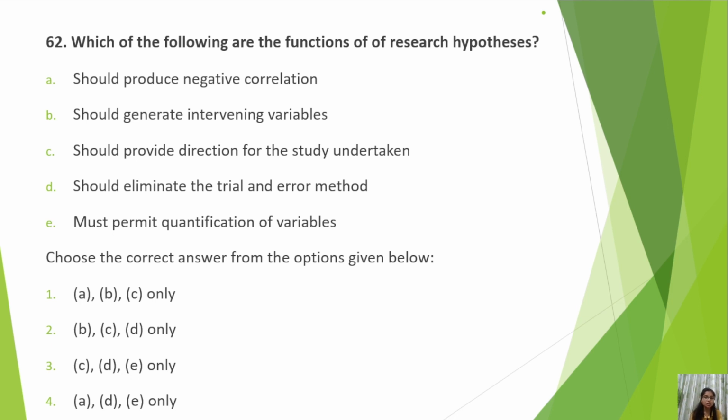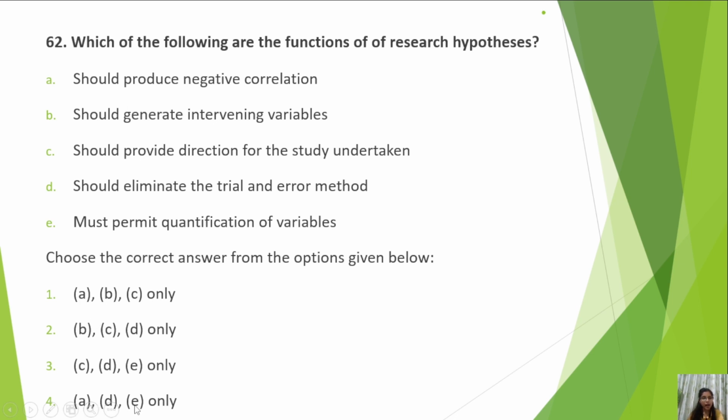So research hypothesis is a guess. It is a statement which we make about our research problem. So it definitely provides a direction for the study. So C option should be there. It is given in 3 options. Okay. Then we can eliminate some negative or which don't make sense. Should produce negative correlation? No, it will depend on the research. We don't know whether the correlation will be positive or negative. So it is not the work of hypothesis. So eliminate option A also.